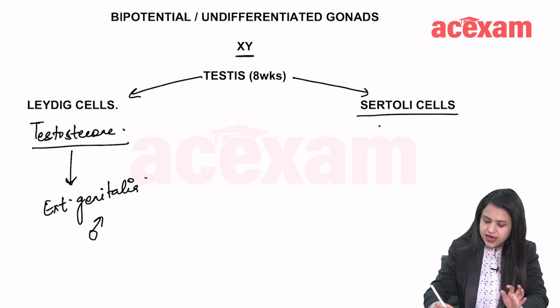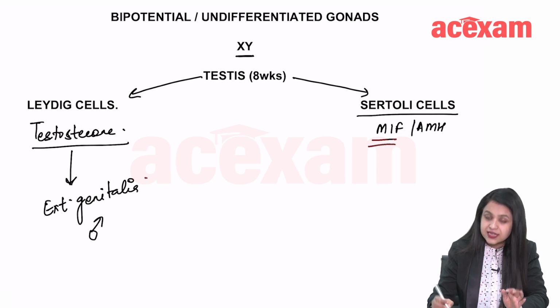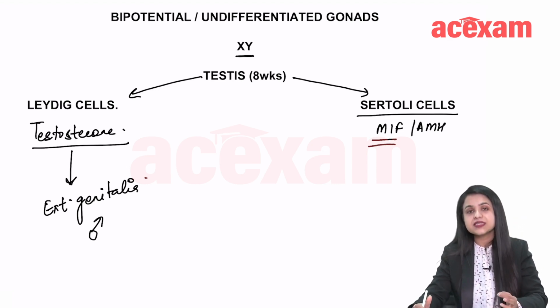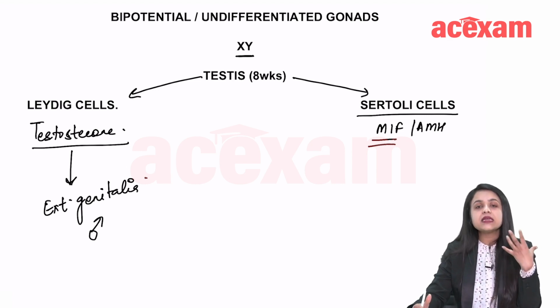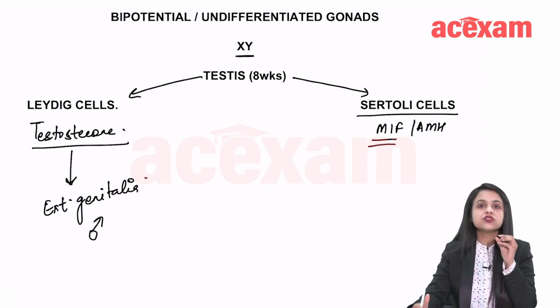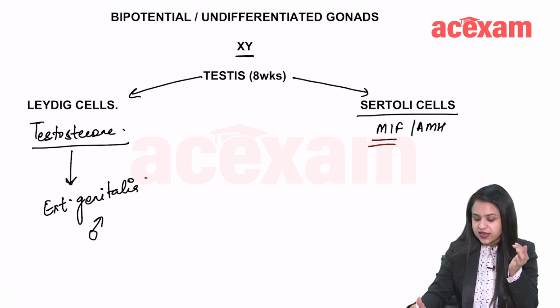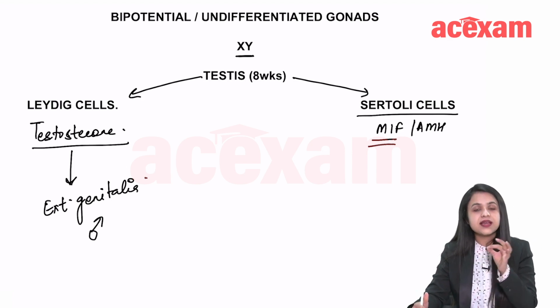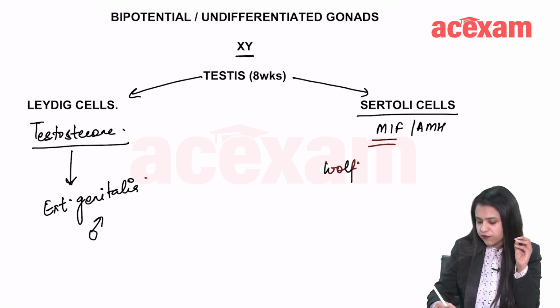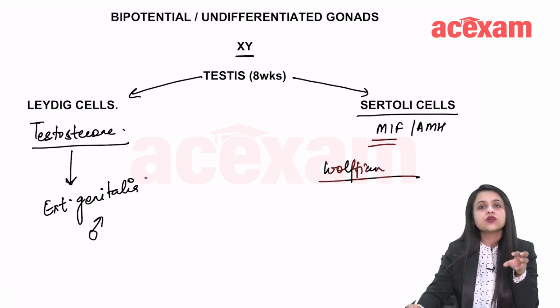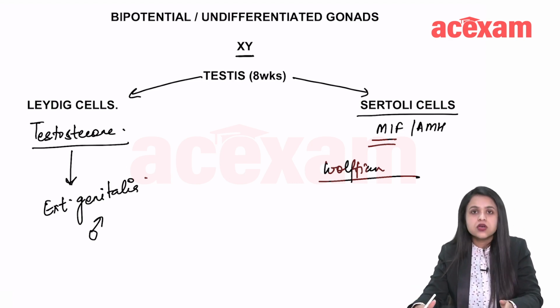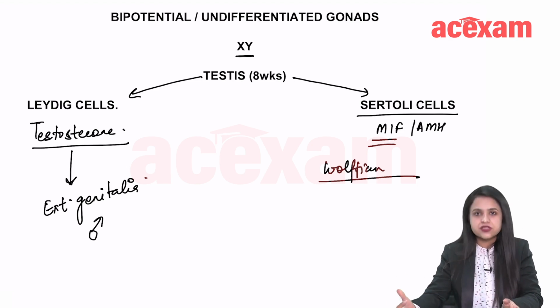Sertoli cells secrete Mullerian inhibiting factor, also called anti-Mullerian hormone. And as the name suggests, it inhibits Mullerian structures. What are Mullerian structures? Basically, Mullerian structures are the female internal reproductive organs, which include uterus, cervix, the upper 2/3 of vagina, and fallopian tube. So if there is Mullerian inhibiting substance, then these structures will not form. Instead, Wolffian structures form, and these include epididymis, vas deferens, vas efferens, seminal vesicle, ejaculatory duct, and so on. So that is how male internal and external genitalia are formed.